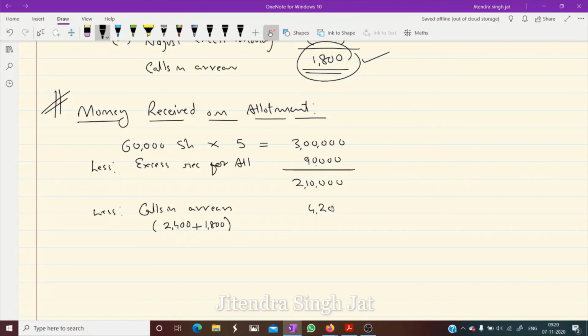So 4,200 is subtracted. Let us calculate: 2,05,800 is the money received on allotment, children. I hope this question is clear to everyone. Yes, children?